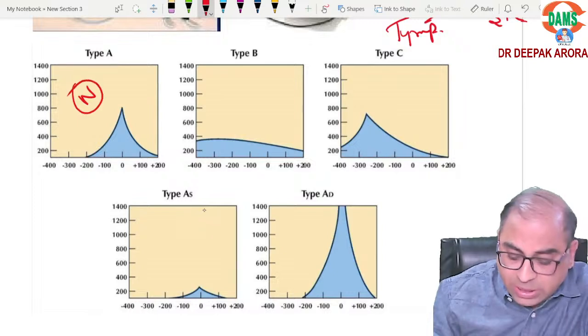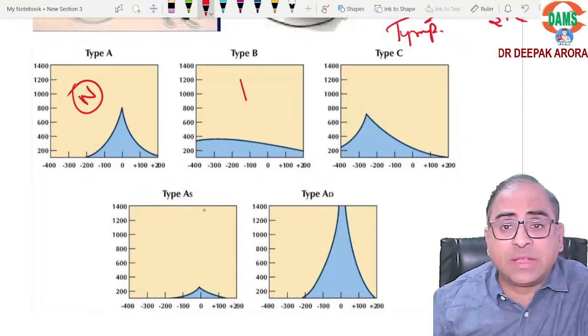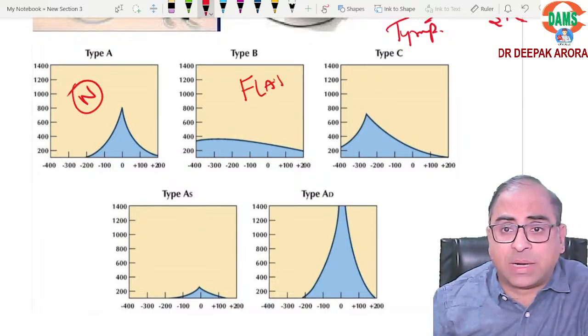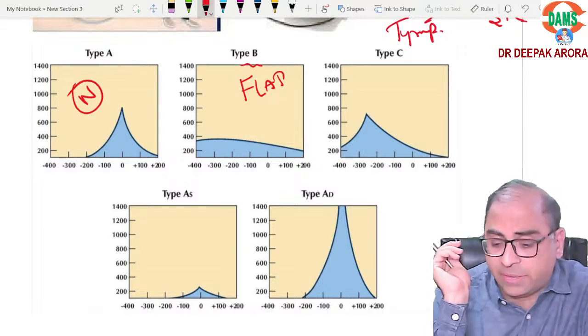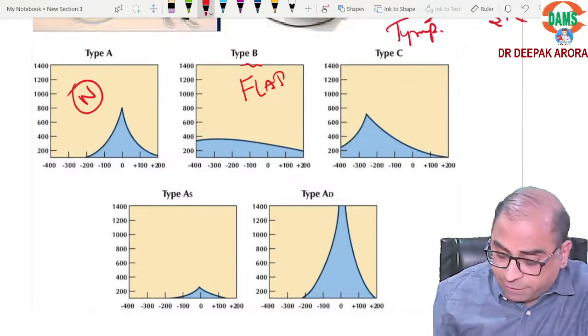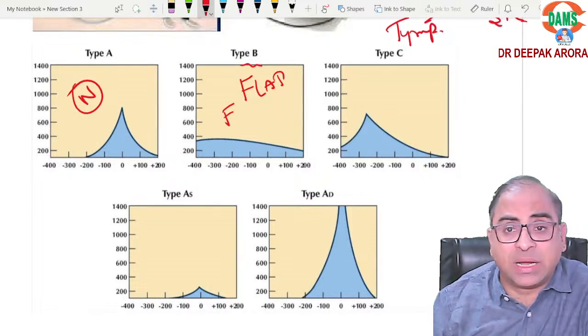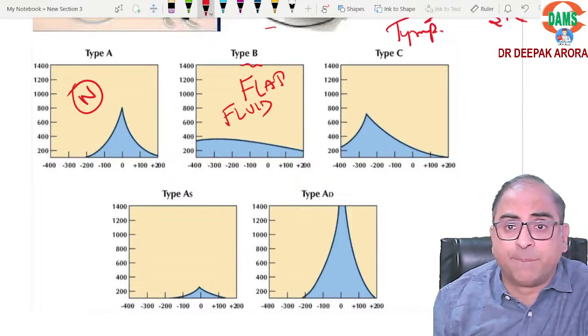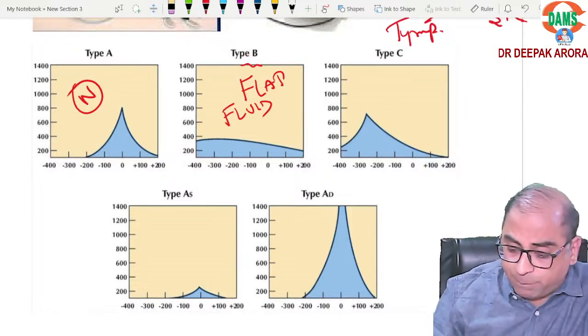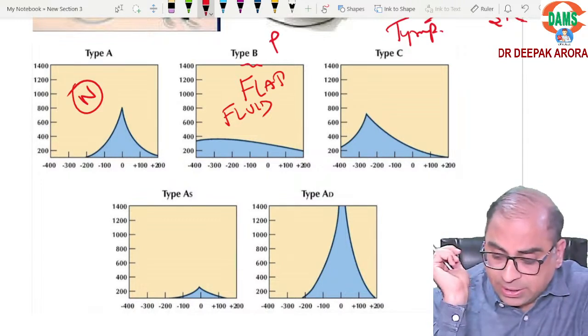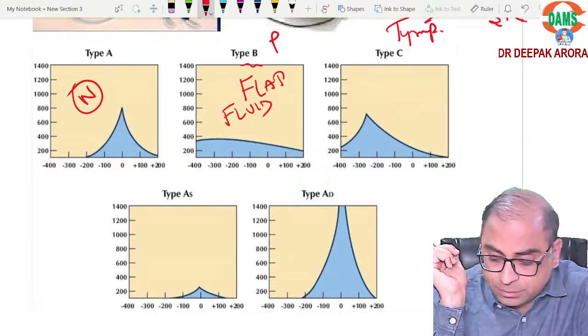This is the normal graph. This is known as flat tympanogram, also known as B tympanogram. Flat is seen when there is extra fluid in the middle ear. B is seen in perforated tympanic membrane. Is it clear?